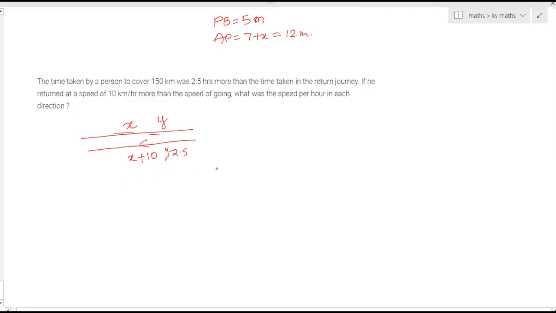So the first equation is xy equal to 150 while going. So this is the onward journey. And in the returning journey, x plus 10 is the speed. Time will be y minus 2.5. The distance remains same, that is 150. Okay, ma'am. That's it. So find out the x value. Fine, ma'am.